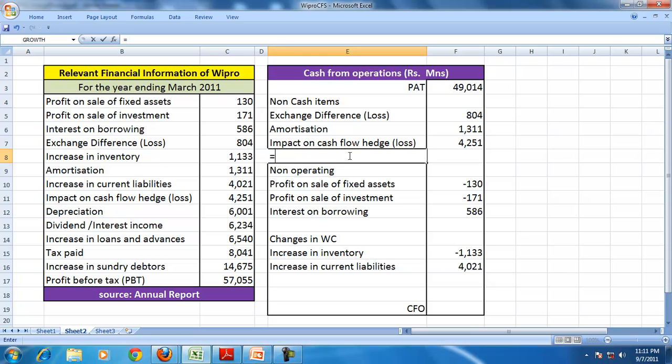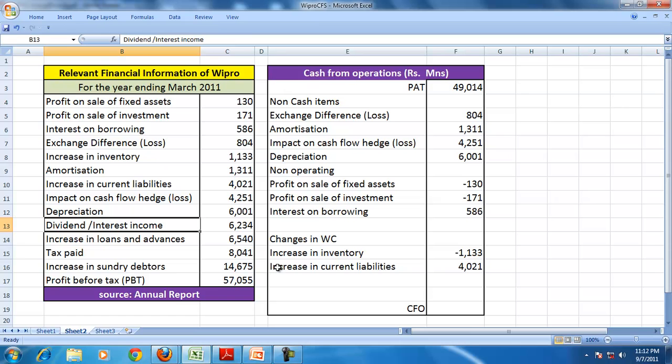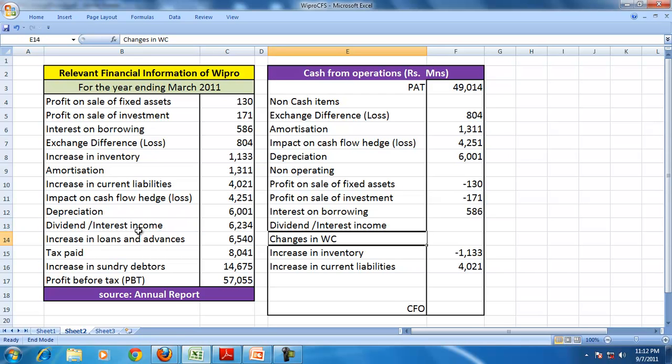Depreciation is a very popular non-cash item shown in the income statement, so that should be adjusted by adding it back. Dividend and interest income is a non-operating income, and since it is non-operating income, while computing the cash from operations it is deducted, so 6,234 will be deducted while computing the CFO.